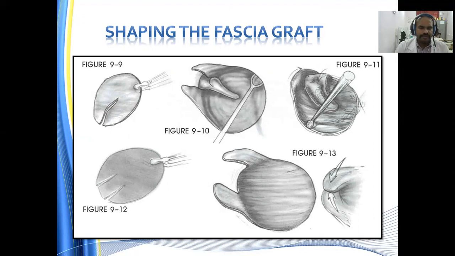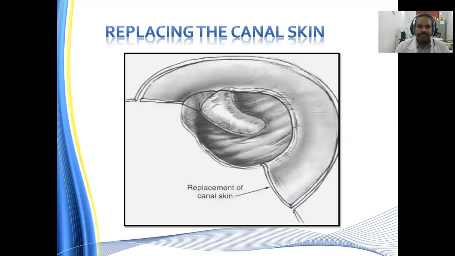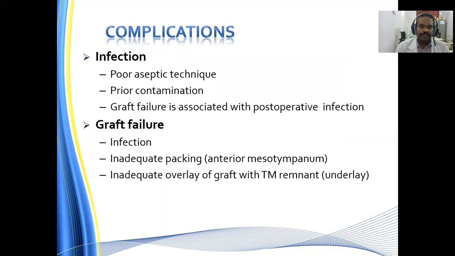The temporalis fascia harvested is taken and it is reshaped so that it goes and sits over the residual tympanic membrane, followed by replacing of the canal skin. The canal skin which was taken initially has to be replaced, and then it is closed with a bandage dressing. The complications are infection. Poor aseptic technique will lead to infection. Prior contamination or graft failure is associated with postoperative infection. The reasons for graft failure are infection, inadequate packing, especially of the anterior mesotympanum, and inadequate overlay of the graft with the remnant tympanic membrane or remnant, which is leading to the underlay technique.